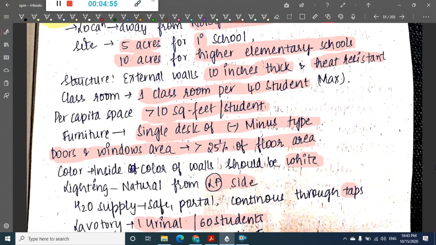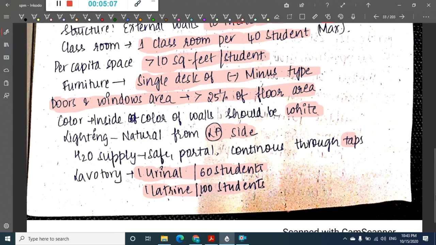Per capita space should be more than 10 square feet per student. The furniture should be bench type or single desk type. The door and window area of a school should be more than 25% of the floor area; there should be doors and windows in a school for more than 25% of floor area.